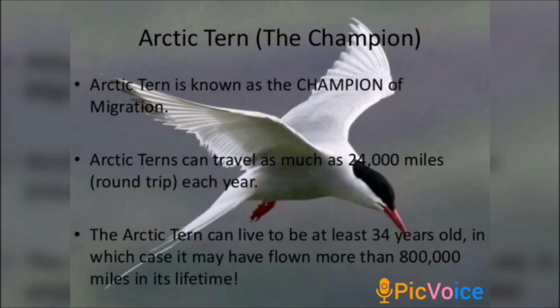It doesn't know the name of the place, it doesn't know whether it is full of mountains, trees, whatever, but it will come back to the place where it started. So this is about migration, children. Migration means the movement of animals from one place to another in search of their food, water or protection. Okay, this is about migration.